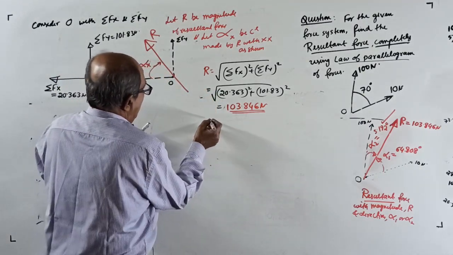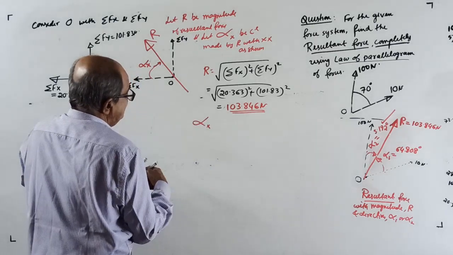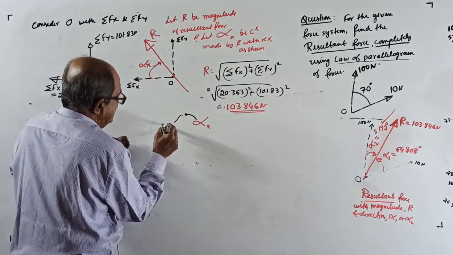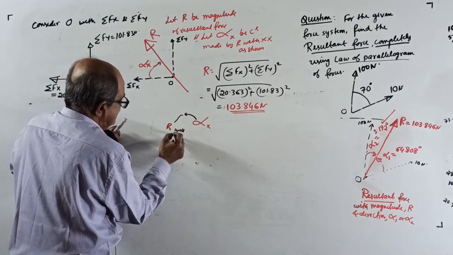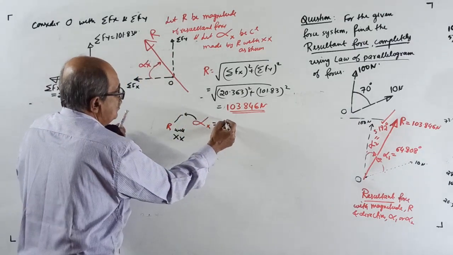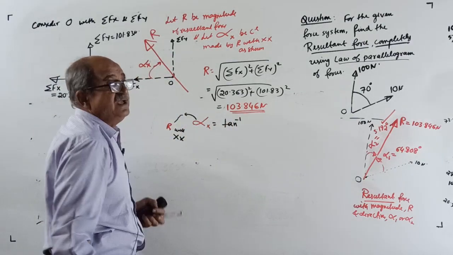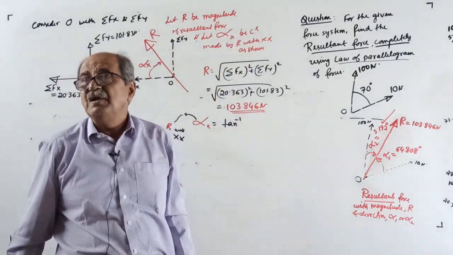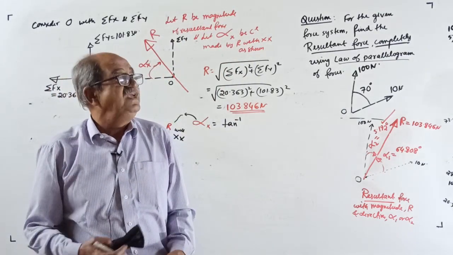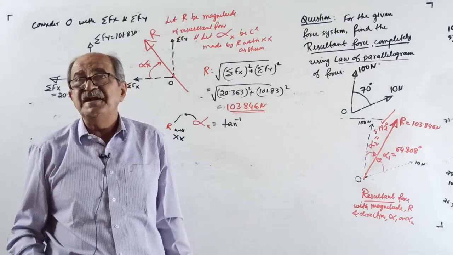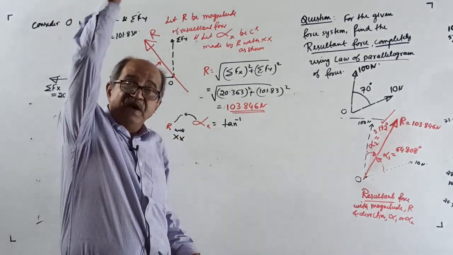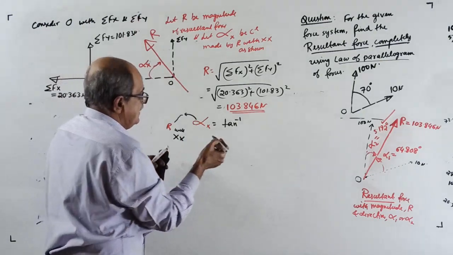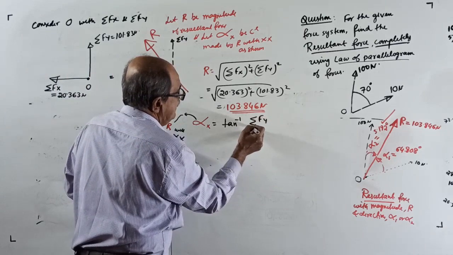And alpha x, that is the angle made by the resultant force R with the xx as shown in the sketch here, equal to tan inverse of, if you remember the general case, other force into sin theta divided by this force plus other into cos theta. No, here theta is 90 degrees. Therefore, remember, it is other force. Other means what? When you consider angle with x, first vertical should come. It is sigma fy by sigma fx.